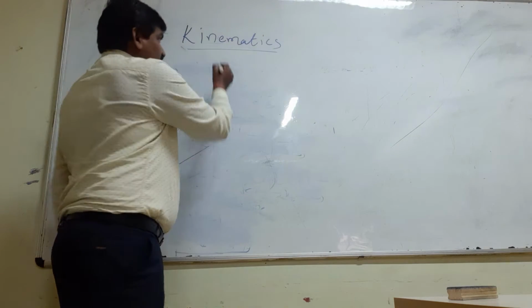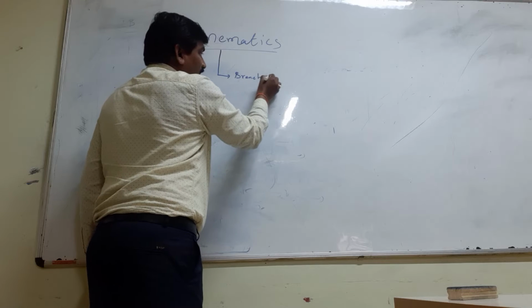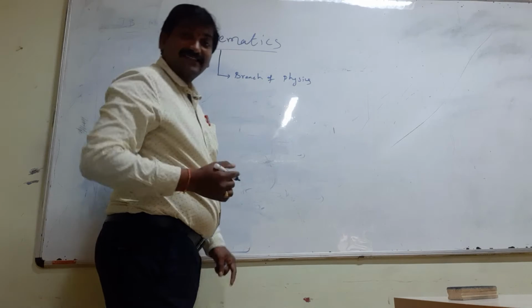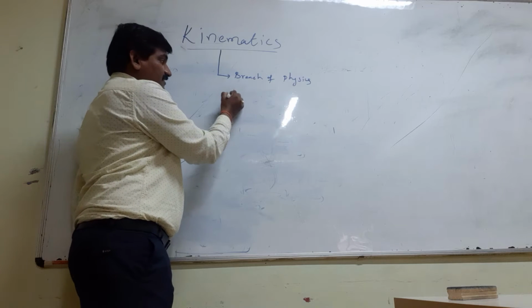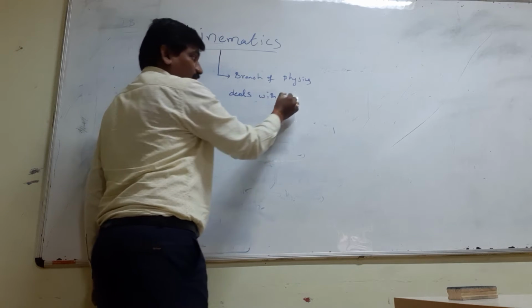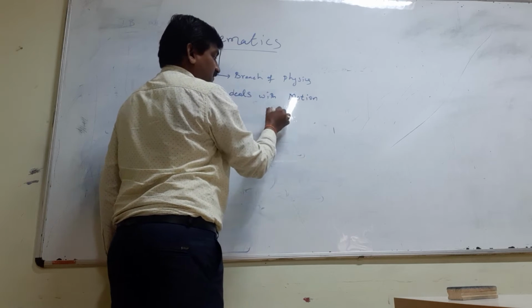Kinematics is a branch of physics which deals with motion without cause.